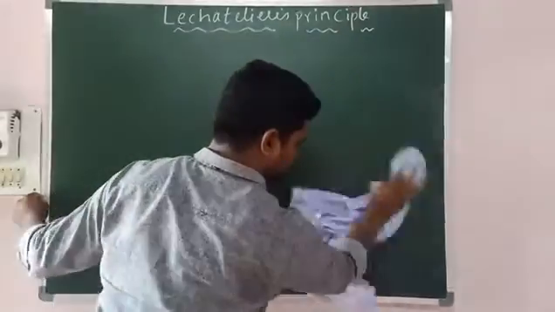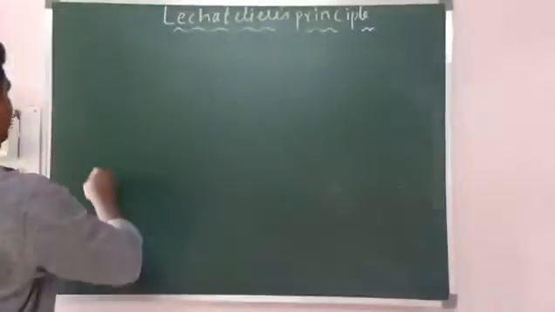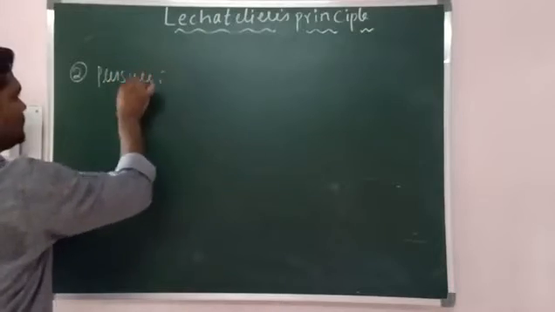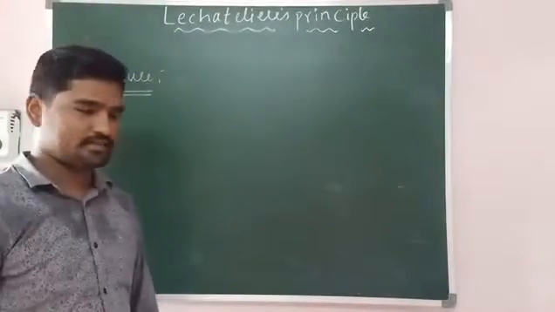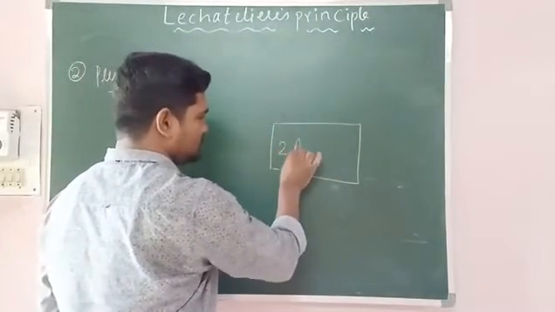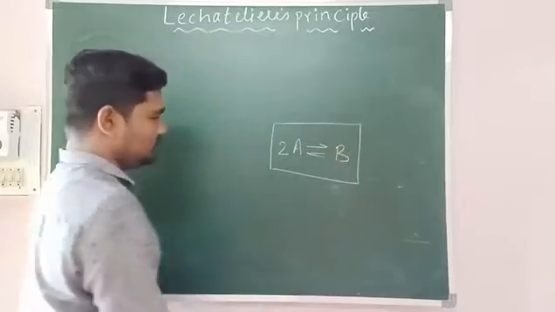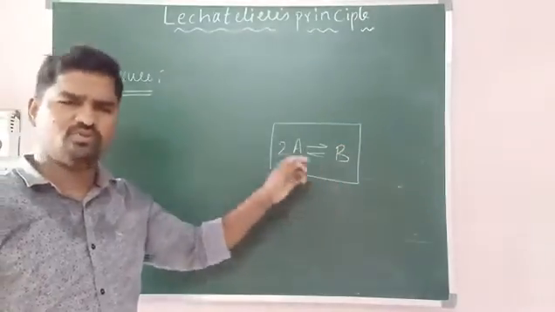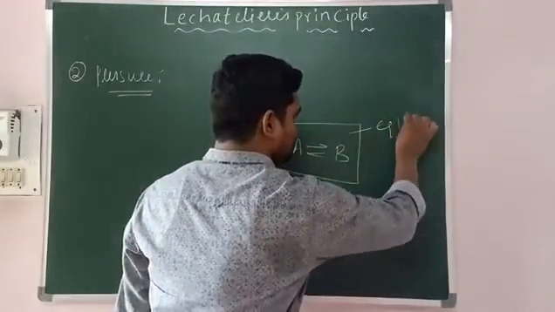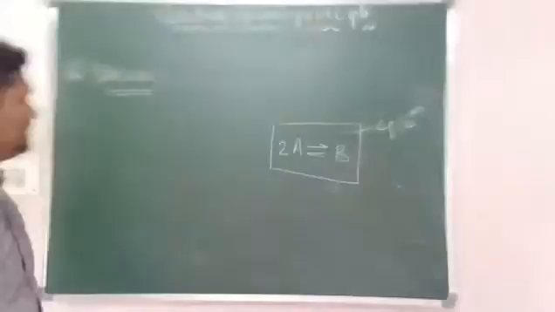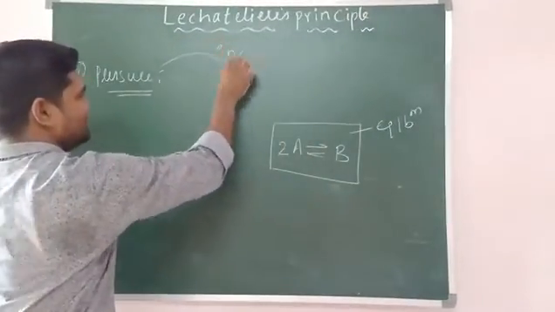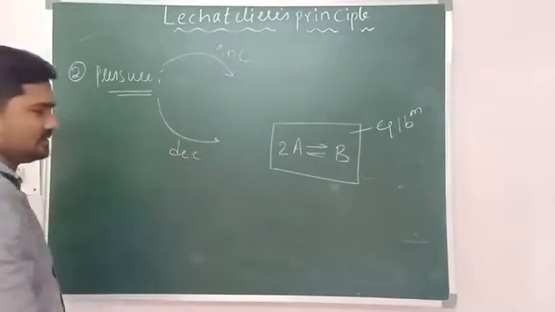Let us take the second factor, pressure. Pressure, right? Yes. So let us take the system. Let us change the coefficient of the reactants. Okay. Now 2 moles of A is giving you 1 mole of B. So why I am changing, I will tell you. Don't worry. Now this is in equilibrium. Now externally I am going to change the pressure. Either I can change the pressure by increasing, or I can change the pressure by decreasing.